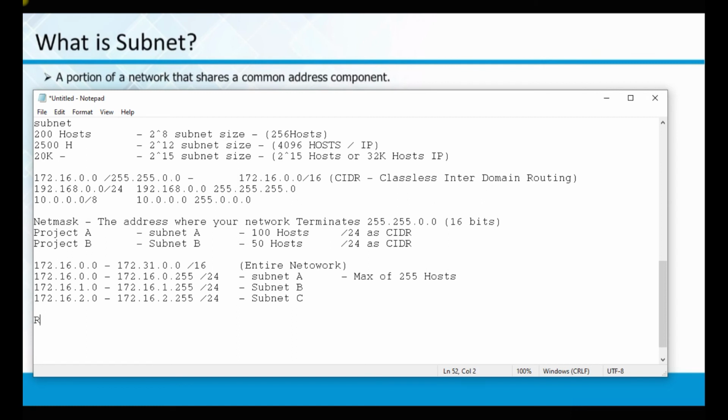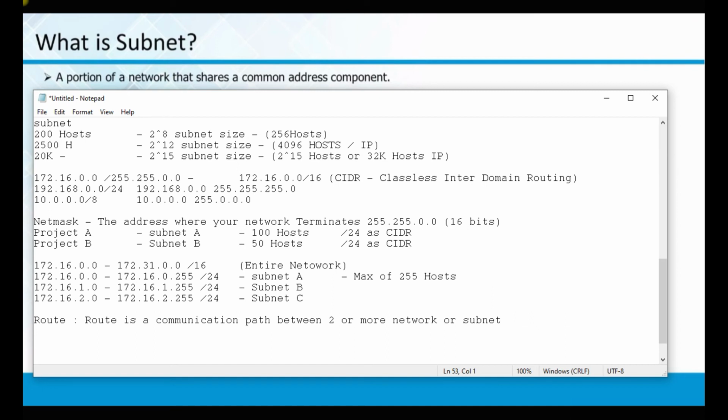If you want intercommunication, we have a concept called a route. A route is a communication path between two or more networks or subnets.